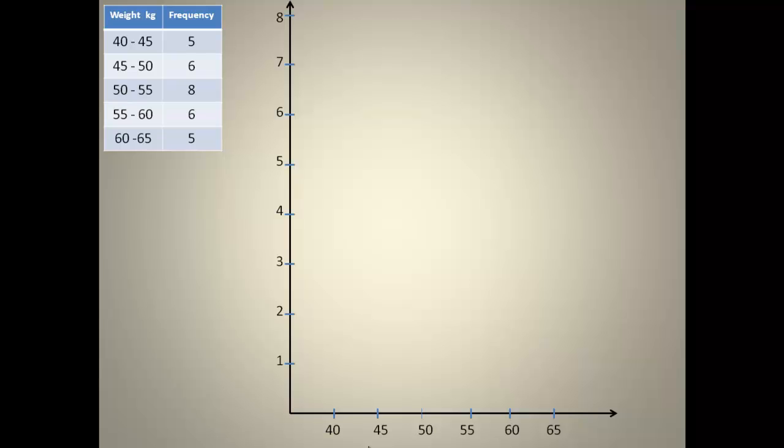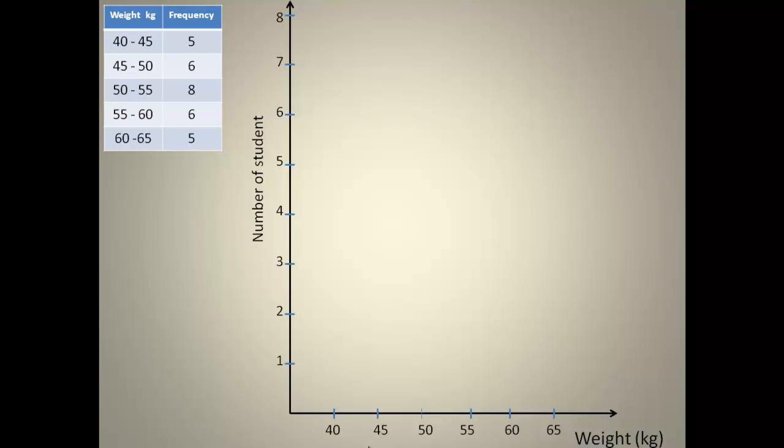And that one too, we have 1, 2, 3, 4, 5, 6, 7, and then 8, because as usual the largest value of the frequency is 8. Now let's consider the axes. The x-axis will be our weight in kg, and the y-axis our frequency, which is the number of students.